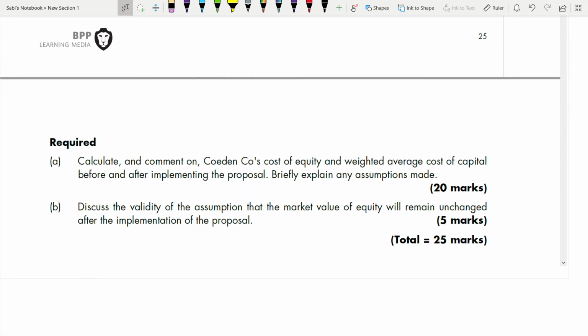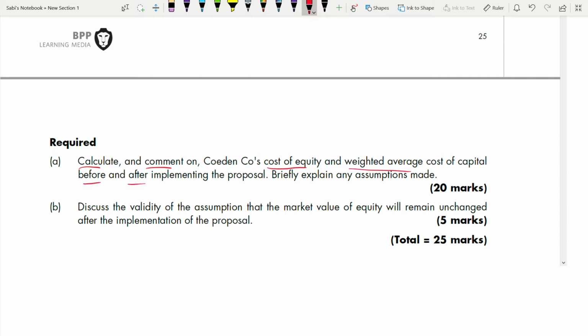So calculate and comment on. It's not just the calculation part, but we need to comment also. The Coeden company's cost of equity and WACC before and after implementing the proposal. Briefly explain any assumptions made. So here are a lot of things to do. We have to calculate and comment on cost of equity and the WACC before and after implementing.